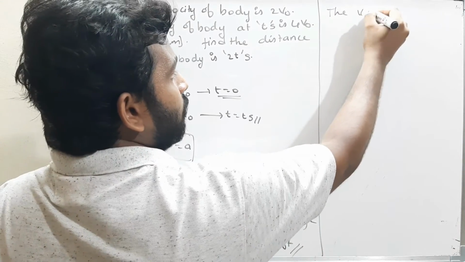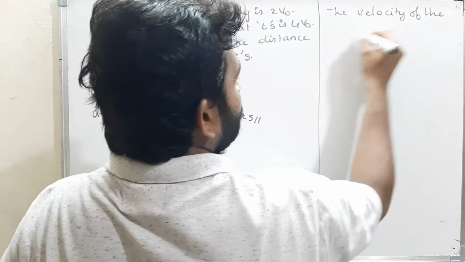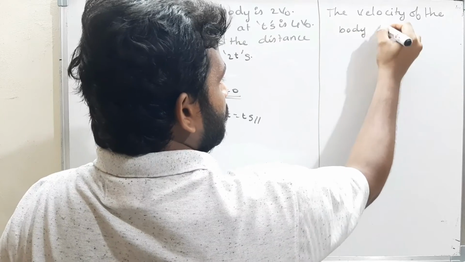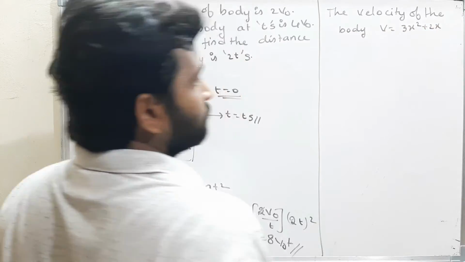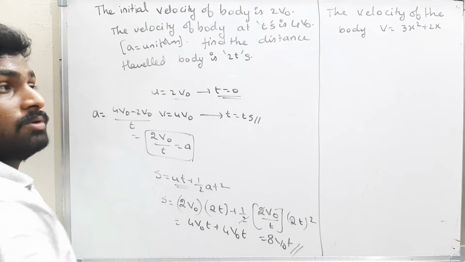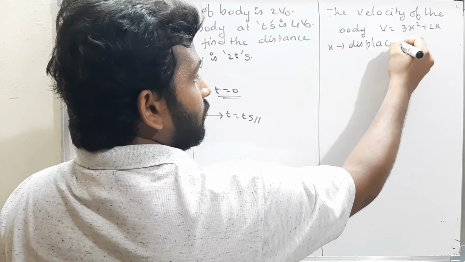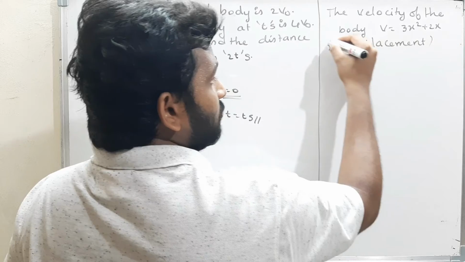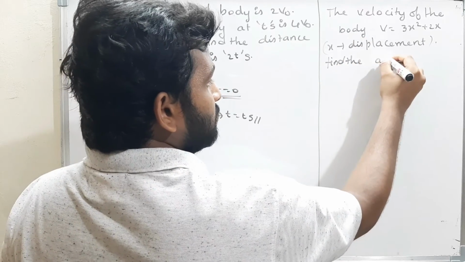The velocity of the body is v is equal to 3x square plus 2x. The velocity of the body is given by the equation v is equal to 3x square plus 2x, where x is the displacement. Find the acceleration of the body.